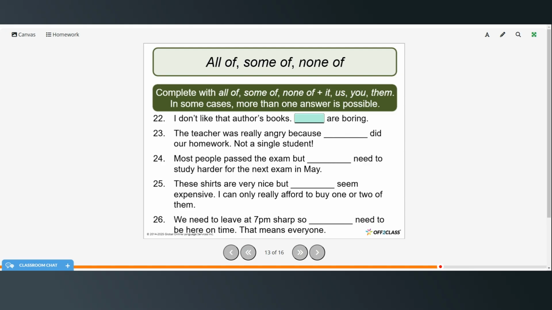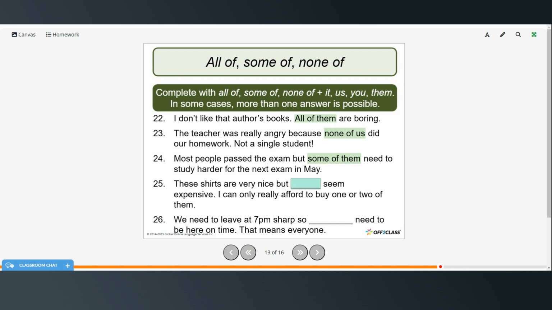Okay, I don't like that author's books. All of them are boring. The teacher was really angry because none of us did our homework, not a single student. Most people pass the exam, but some of them need to study harder for the next exam in May.